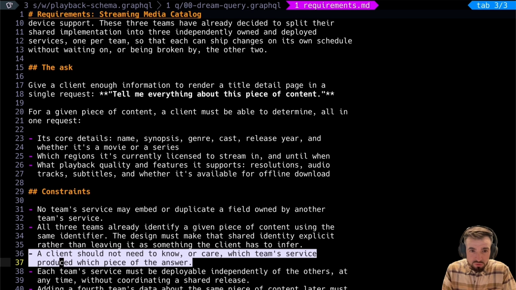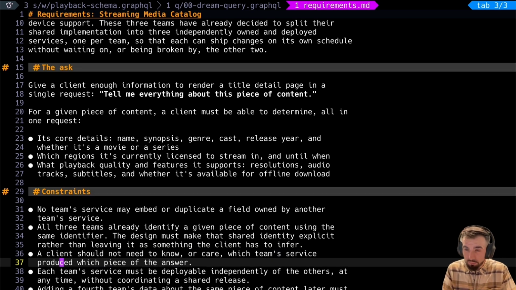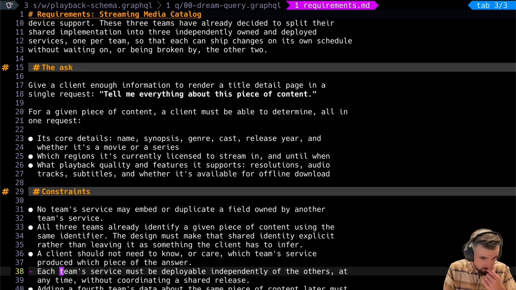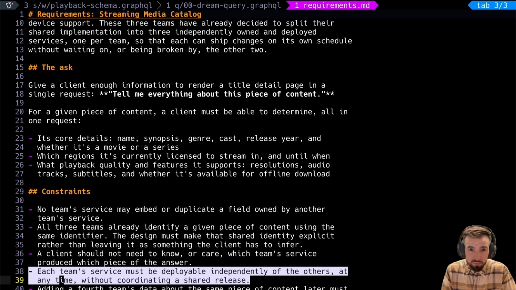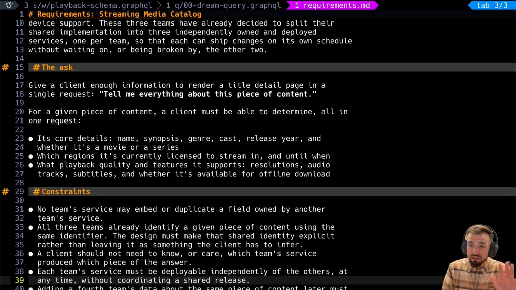Which team service produced which piece of the answer? We'll see that in a moment, but yes, the answer is yes, we did that, and I will show you. Each team service must be deployable independently of the others at any time. Yes, so each of those schemas are backed by its own service, period.